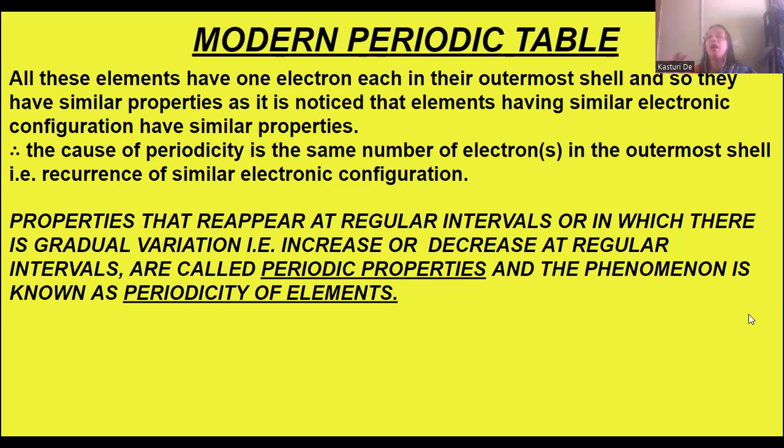Clear? And this repetition of properties at regular intervals, or gradual variations at regular intervals, this phenomenon is known as periodicity of elements.